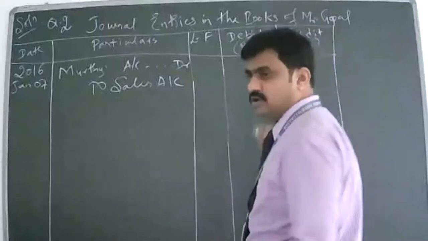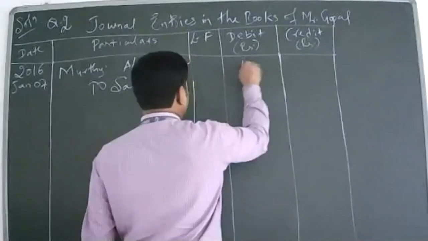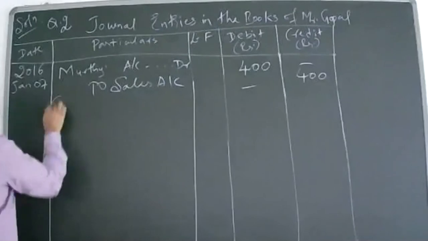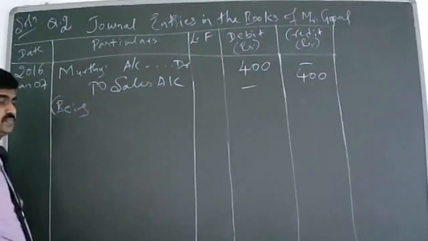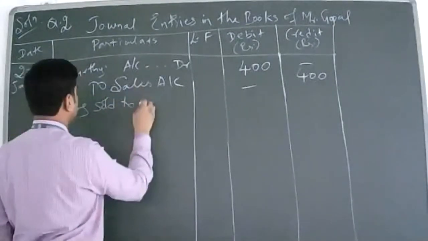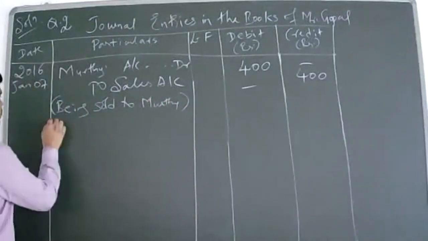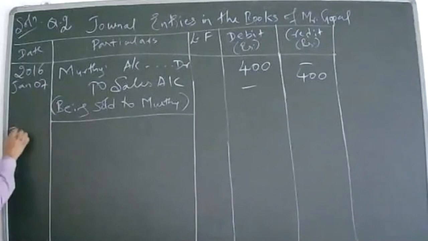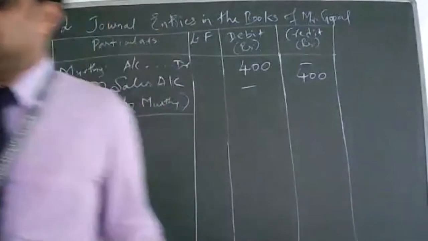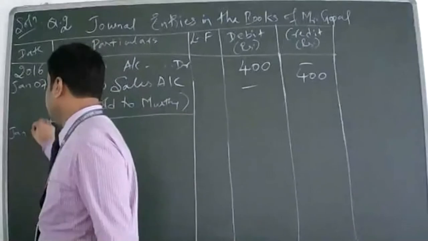Okay. So how much is the cost you said? 400. So narration, what do you write? Being sold to Murthy on credit. Sold goods to Murthy. Okay. Next. What is the next date? Date is very important. You write date wise only, chronological order. Date is 12. Then transaction.